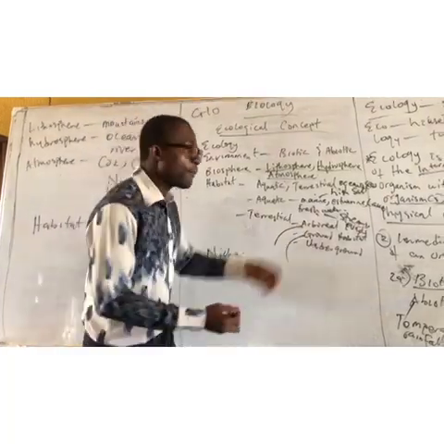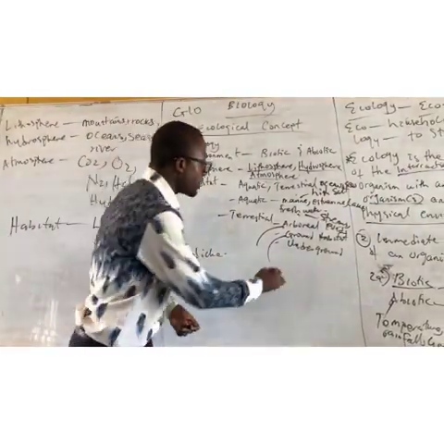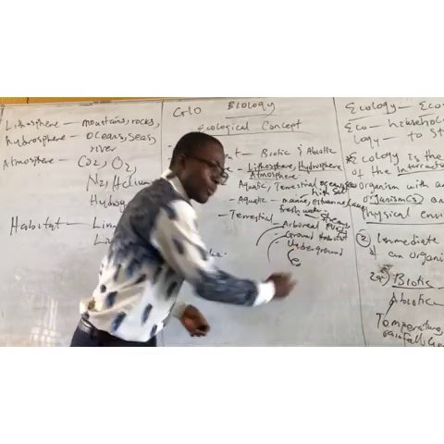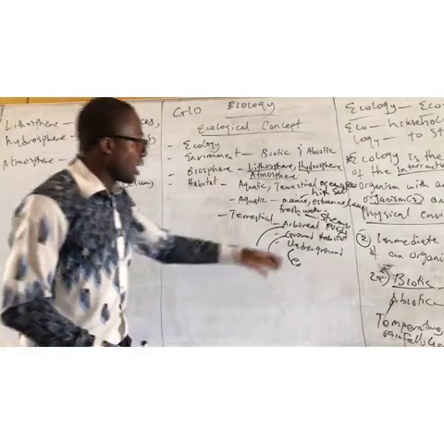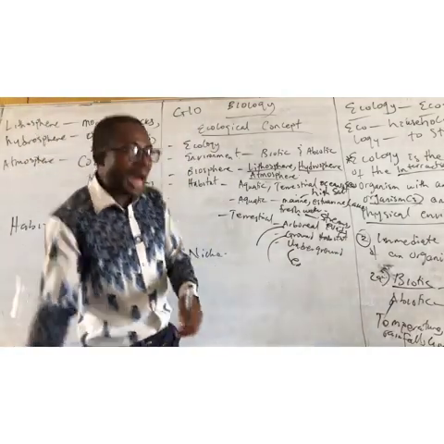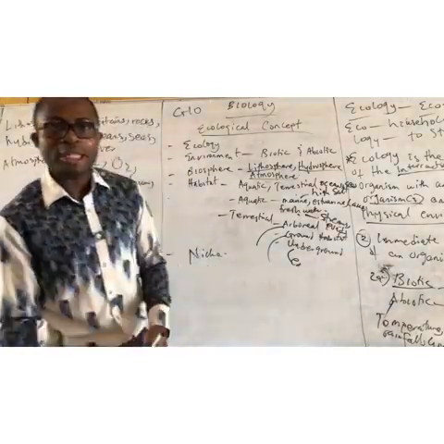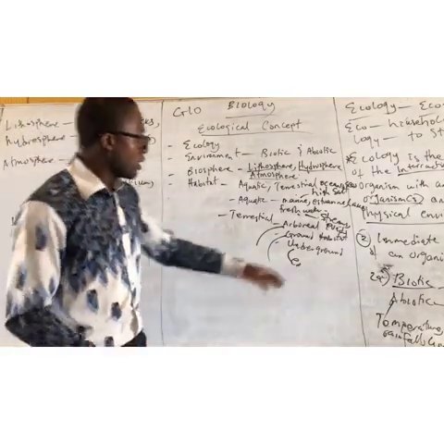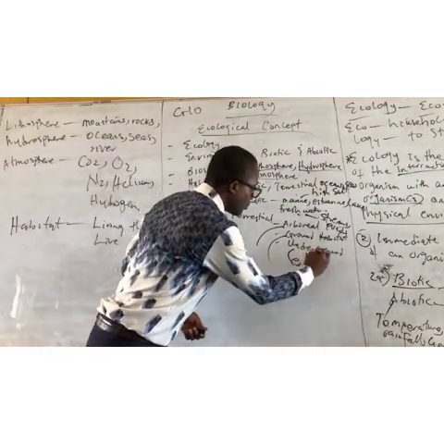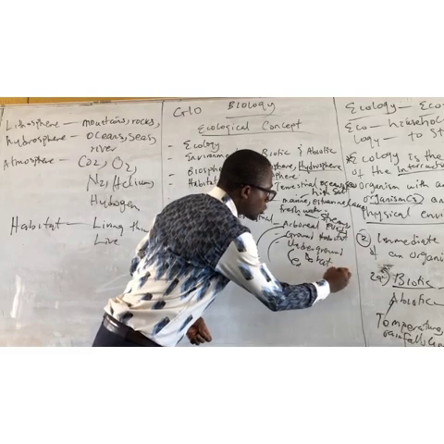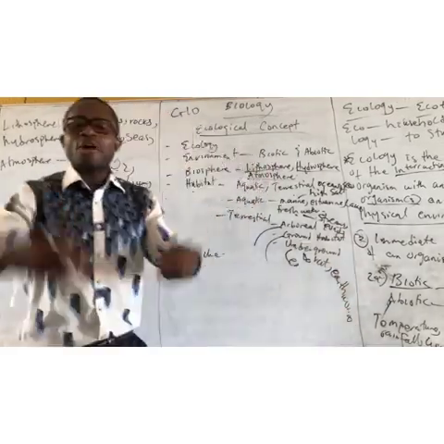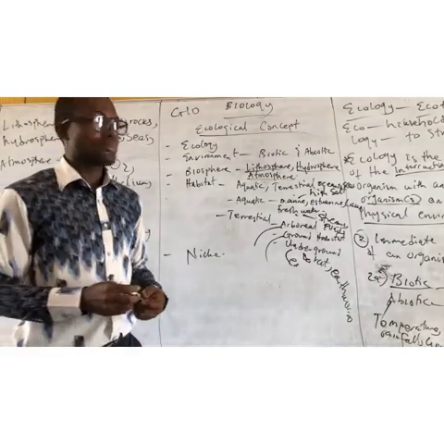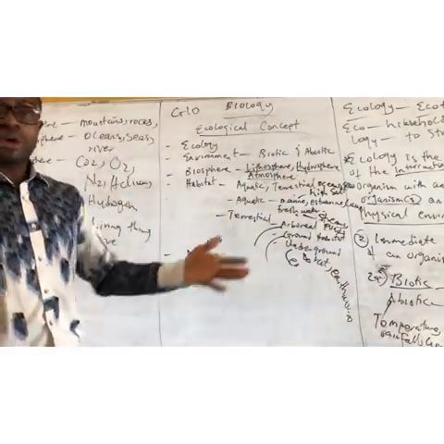An example is earthworm. Some earthworms burrow the ground to live. Another one that some are found under the ground is ants. Mention as many of them as you can. We have ants, and so on and so forth.